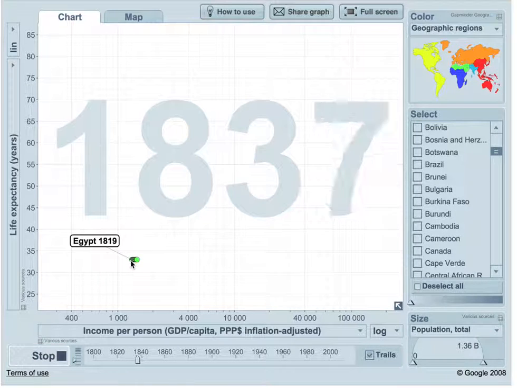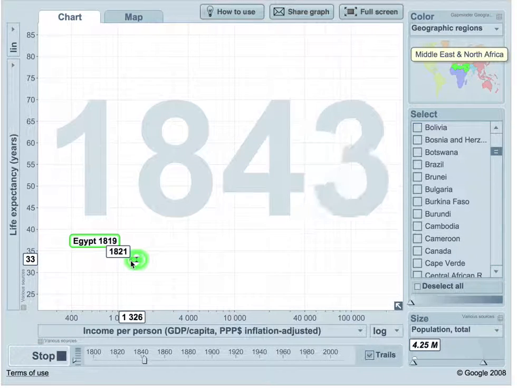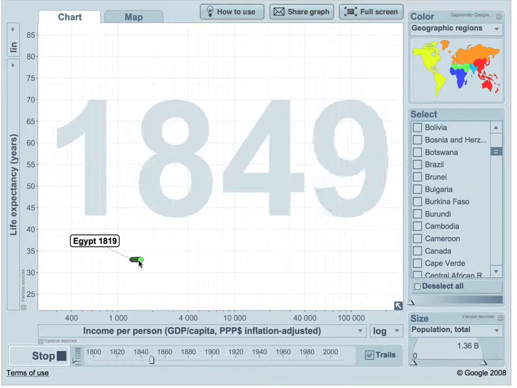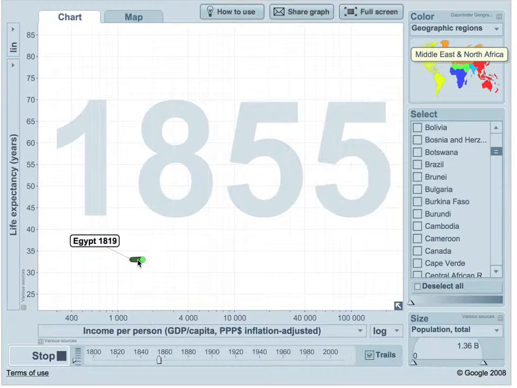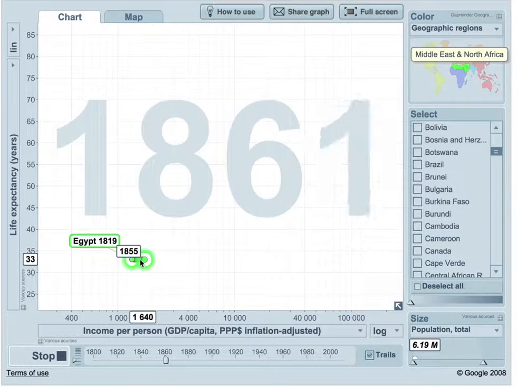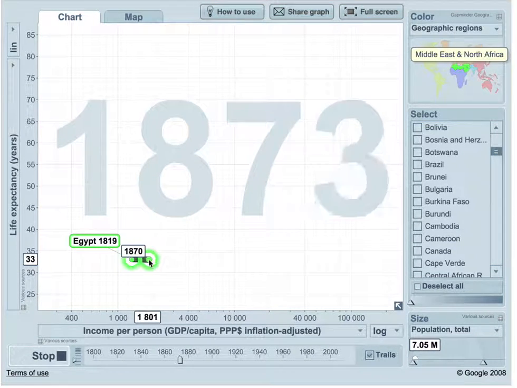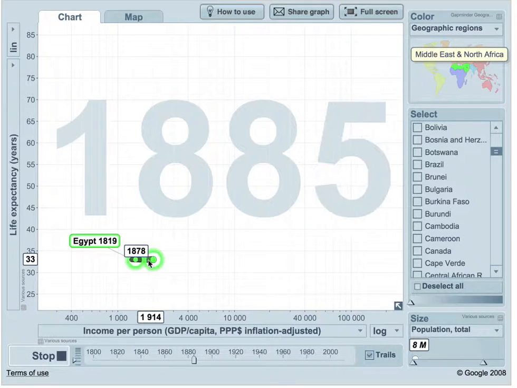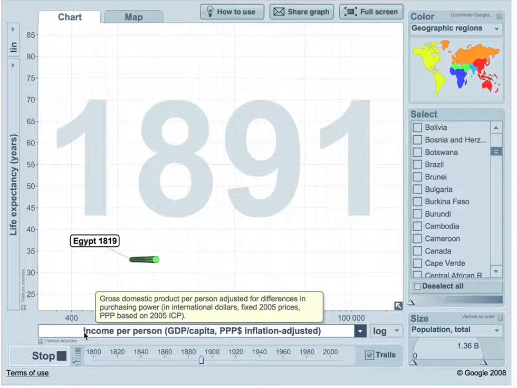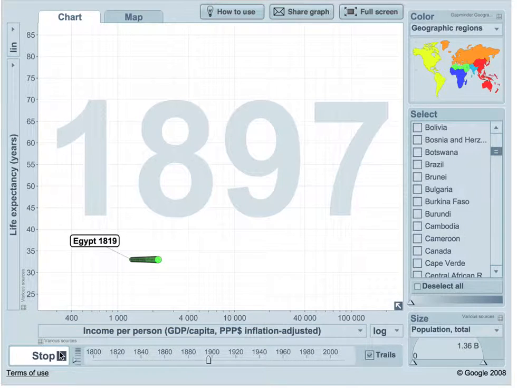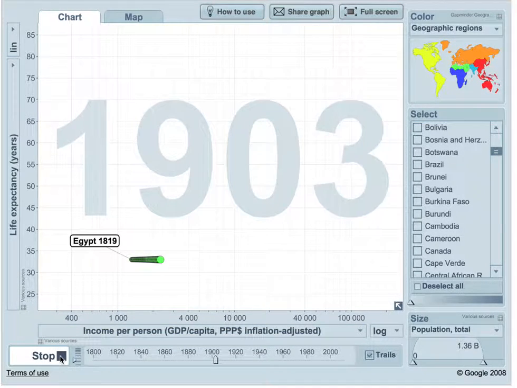As you can see, the income started rising. However, it wasn't as rapid as it was in Bolivia. It continued rising, but life expectancy stayed the same. Income almost reached 1,800, almost 1,900, and it continued like that for the whole 19th century. However, let's just wait for a few years.